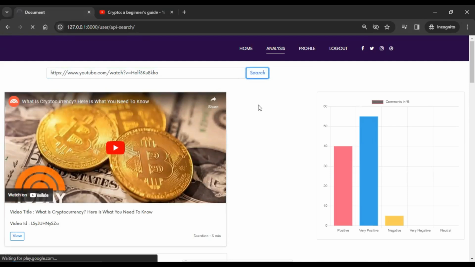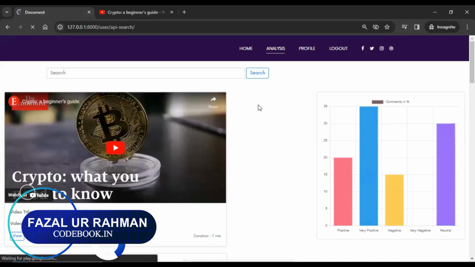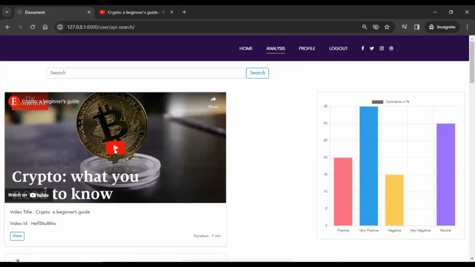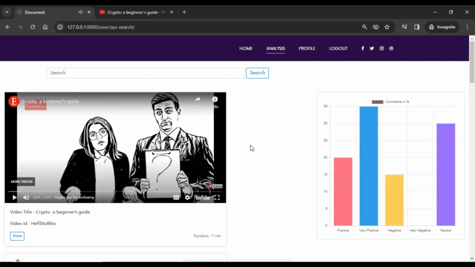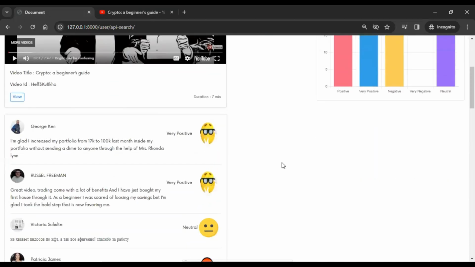You can provide it here. It will scrape all the YouTube details like thumbnail, title, video ID, and comments. Everything, like the profile photo of the user who has commented, the name of the user, and the comment itself. You can play the video directly from here itself. So this video is also done. The analysis you can see here: positive is 20%, very positive is 35%, negative is 15, neutral is 30, altogether around 100%. So this was the complete project.